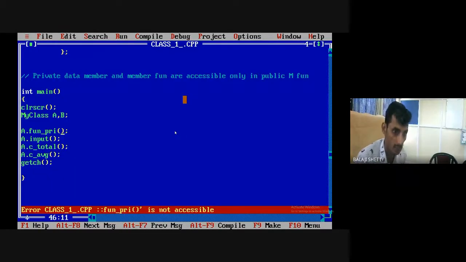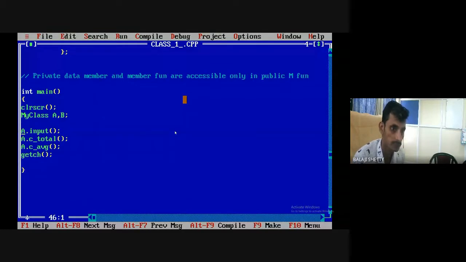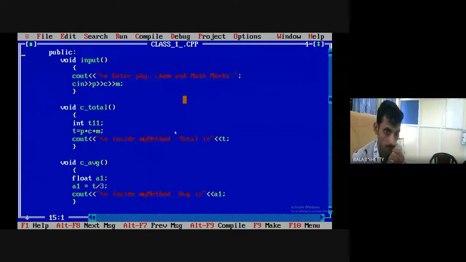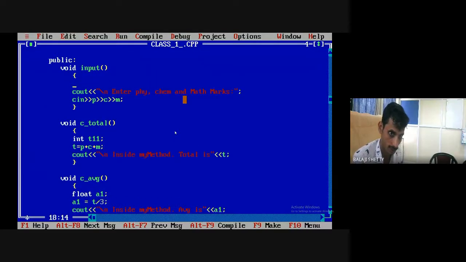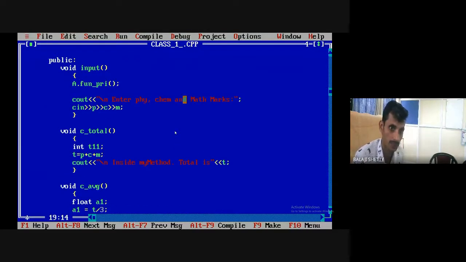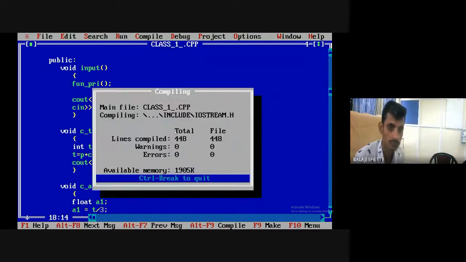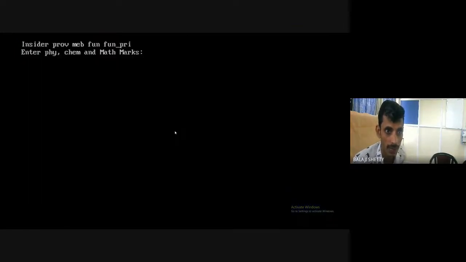Can you tell me where I can call this function? Yes, anyone can tell me. Sir, we can call it in public. That's it. Call it here, in any public member function, without the object. Inside the public member function, call private. Clear? So I can access a private member function inside a public member function. It's very simple.